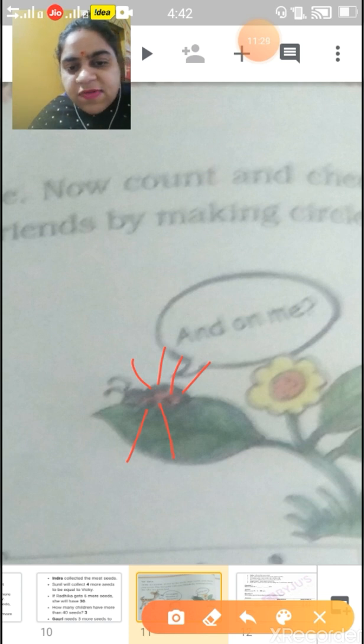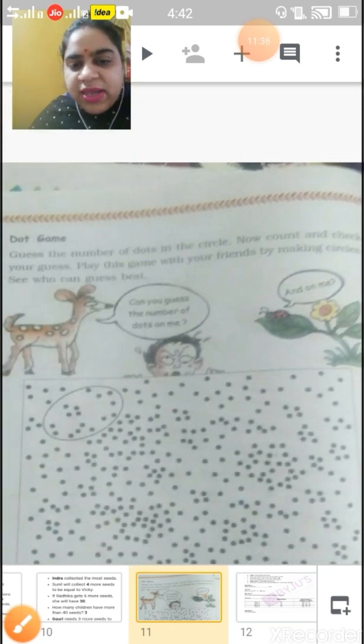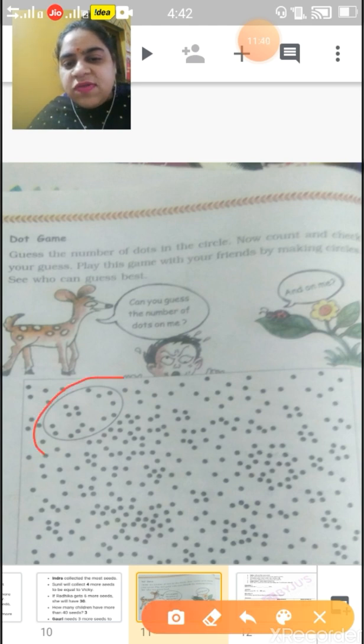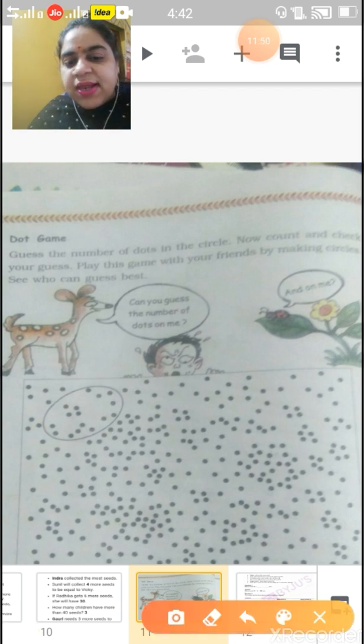How many dots? 6. Now come back to our game. In this there is one circle. In this they have to guess the number of dots in the circle. So let's have a look.